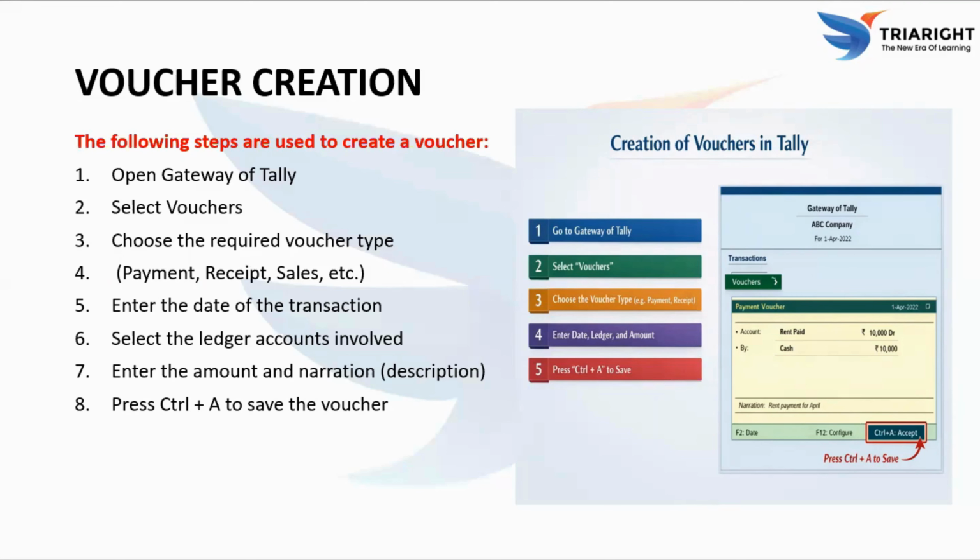Then we select the ledger accounts involved in the transaction. For example, if we are paying rent, we select the rent account and the cash or bank account. Next, we enter the amount of the transaction and add a narration, which is a short description explaining the transaction. This helps in understanding the purpose of the entry later. Finally, we press Ctrl plus A to save the voucher. Once saved, the transaction is recorded in the system. So, following these steps, we can easily record all financial transactions in Tally using vouchers.